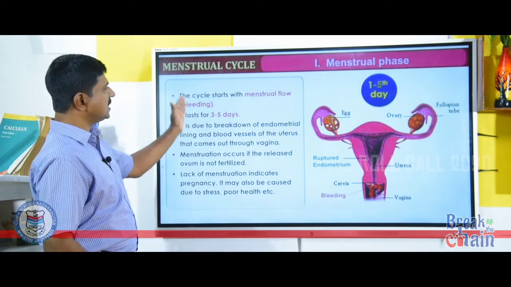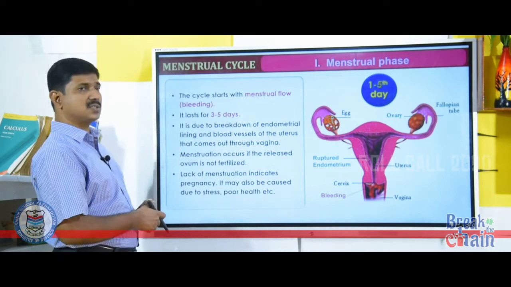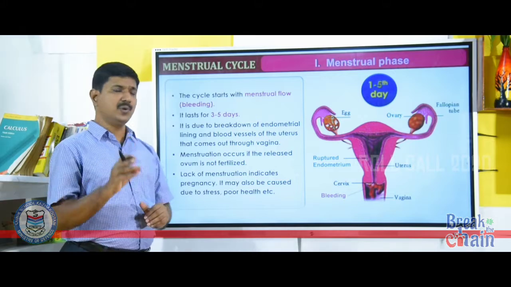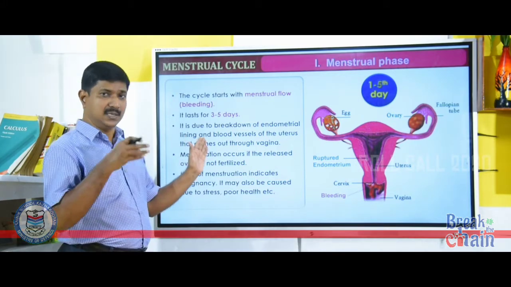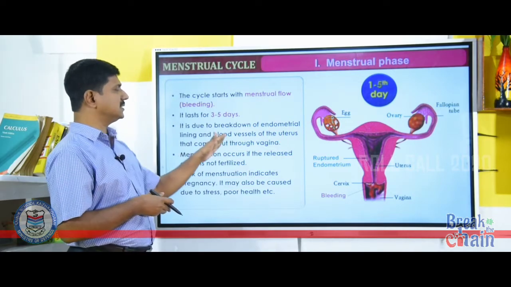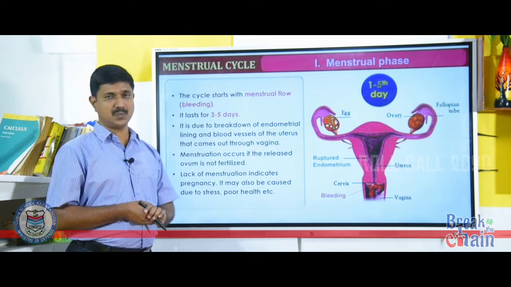Menstrual phase starts with menstrual flow, that is bleeding. It will last for the first 3 to 5 days. Menstrual flow is due to the breakdown of the innermost layer of the uterus called endometrium and blood vessels of the uterus, which comes out through the vagina.